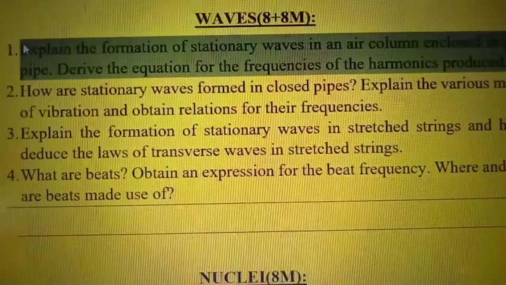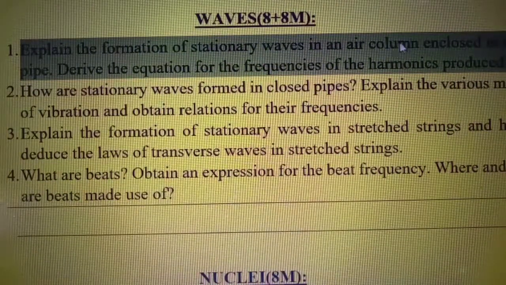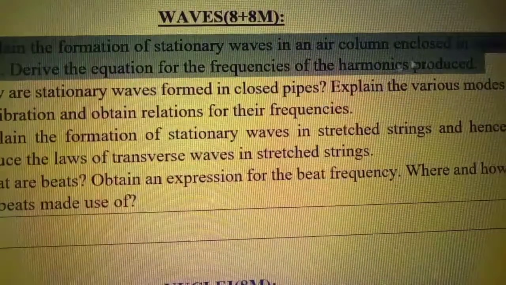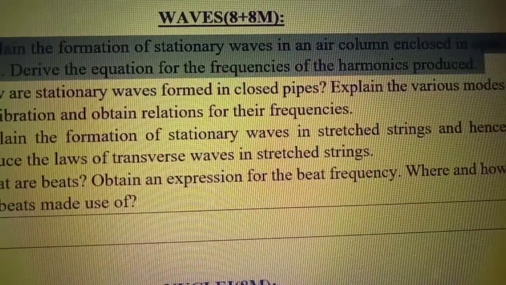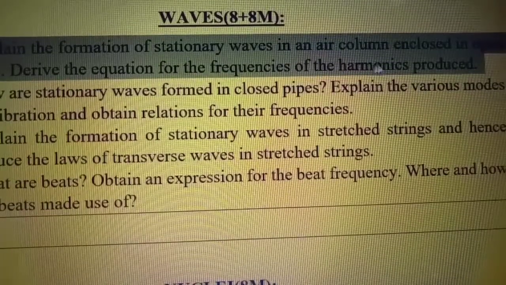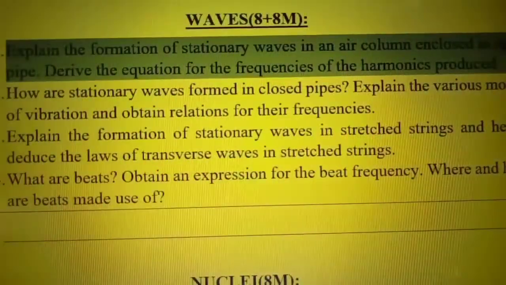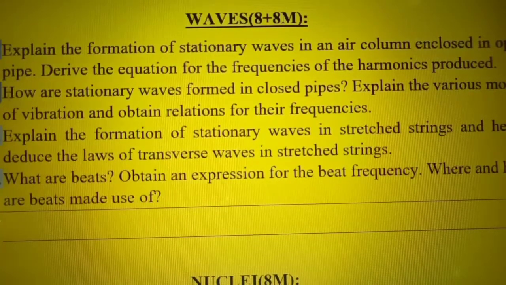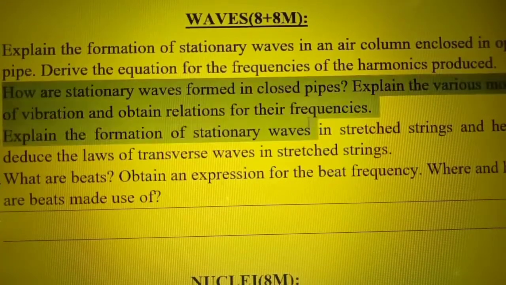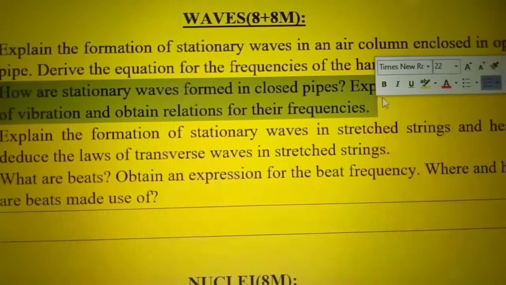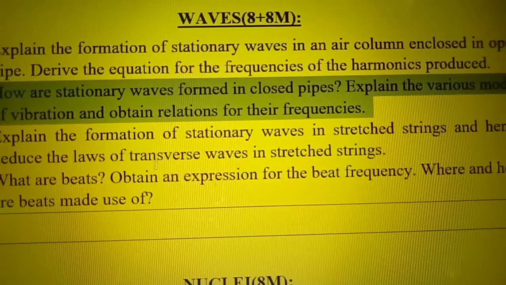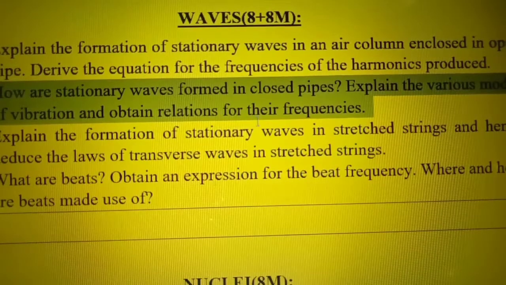The first question is, explain the formation of stationary waves in an air column enclosed in an open pipe. Derive the equation for the frequencies of harmonics produced. And second question is, how are stationary waves formed in closed pipes? Explain the various modes of vibration and obtain the relations for their frequencies.